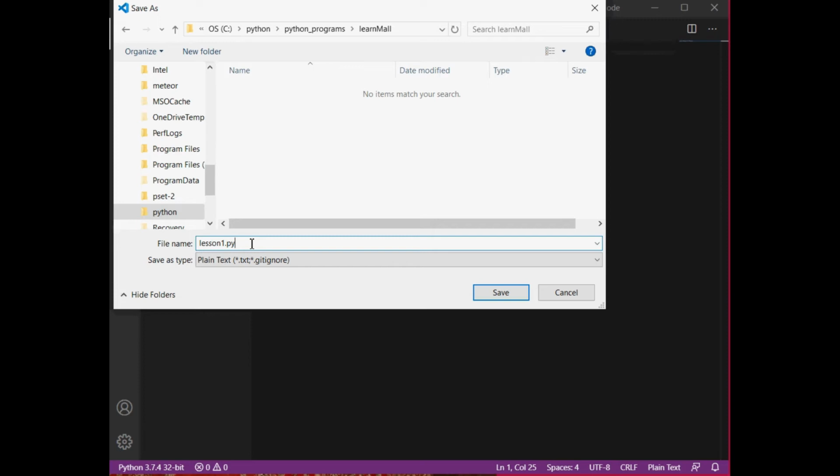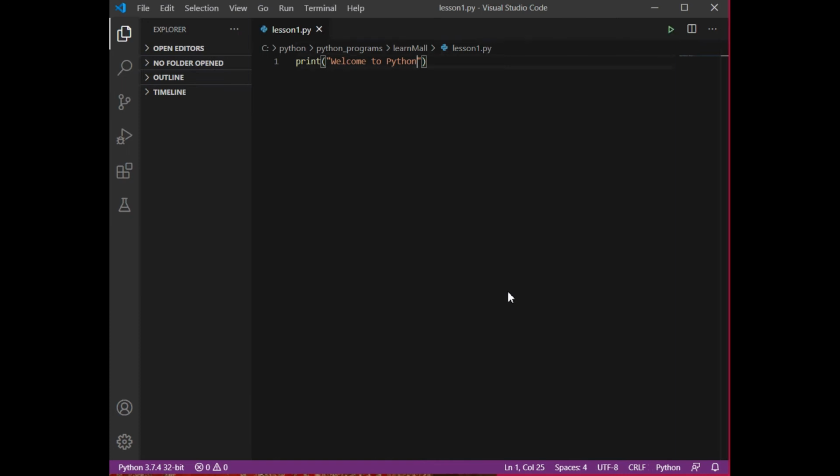Visual Studio Code supports many languages. This is an editor on which I can run multiple languages. So how will this editor come to know which language syntax it should verify? For that I'm going to use the extension. I'm going to save the file with the extension .py, which stands for Python. Even if you are running your Python code on a Raspberry Pi or Anaconda or any other Python interface, you need to save that file with the extension .py.